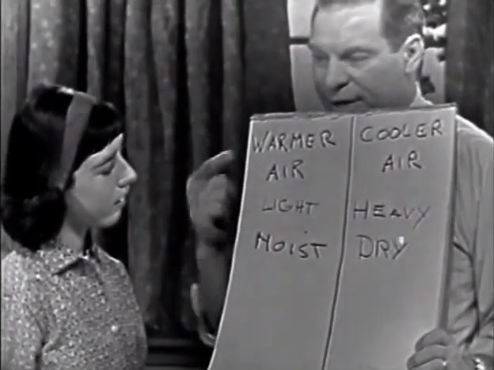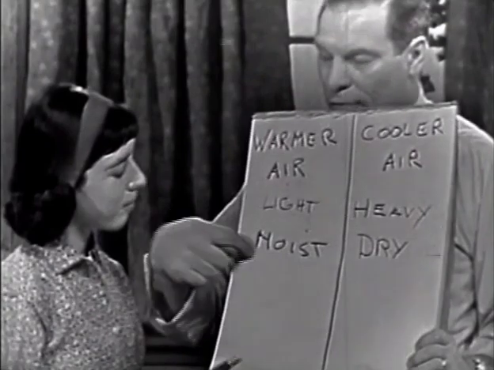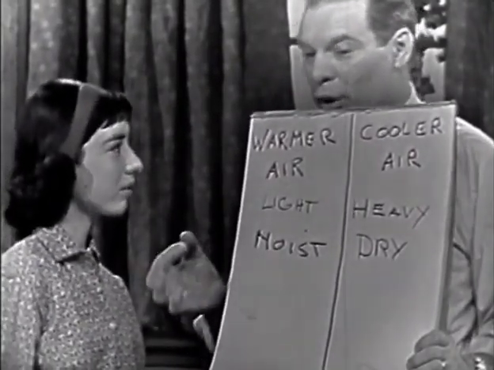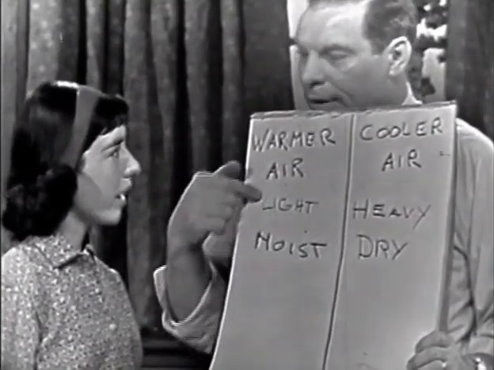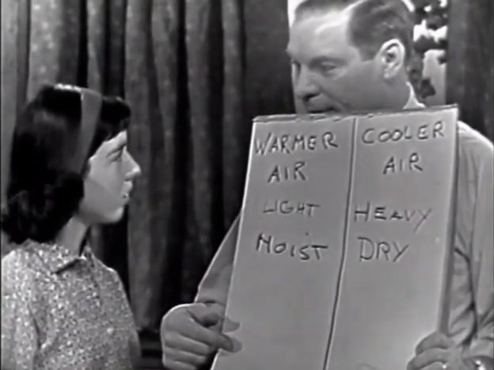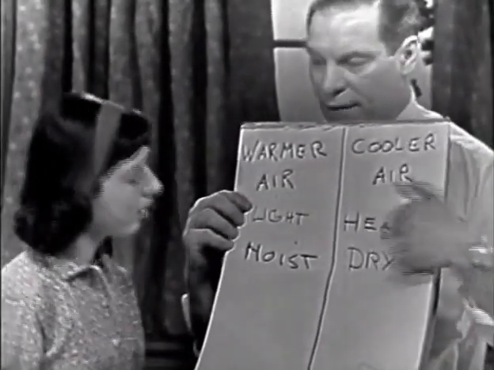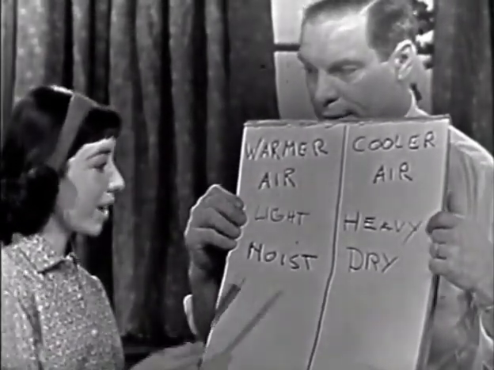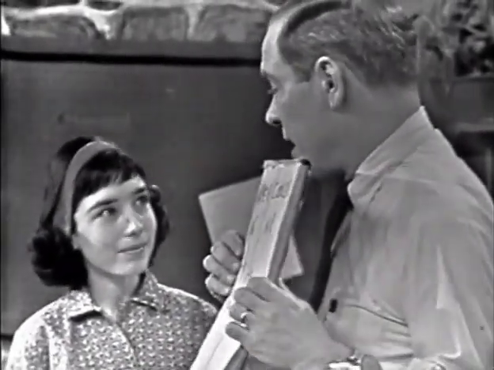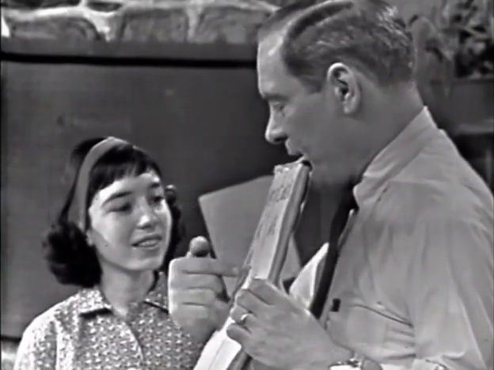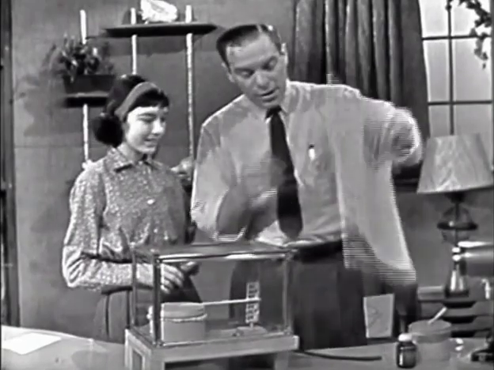Okay, now if the barometer is falling, in other words, it's getting low, that would mean that warm, light, moist air is there. If you have warm, moist air and it begins to cool off, what's going to happen to that moisture? Oh, you might have rain or snow or clouds or something, right? So that means change. How about if the barometer starts going up because heavy air is coming here? Well, then it would be nice and fair. Right. Because it'd be dry. And probably cooler. Right. So you see now how the barometer alone can give you some indication of what kind of conditions are existing in the air just by the air pressure. Just by the air pressure alone. And that's why...